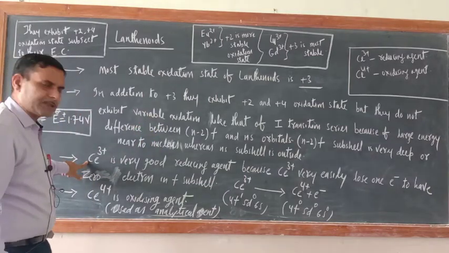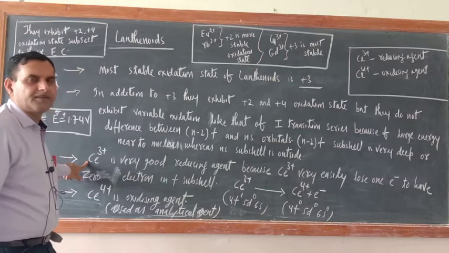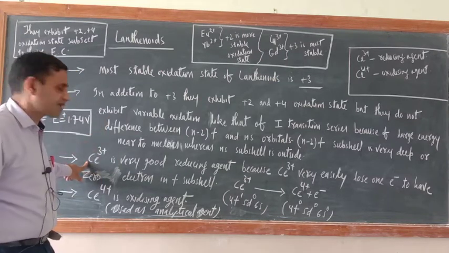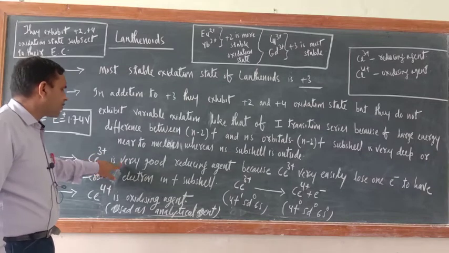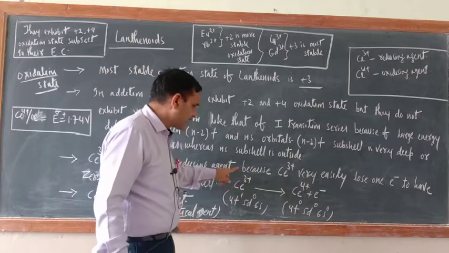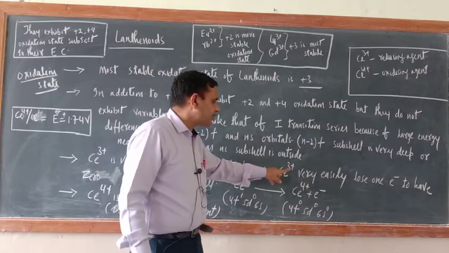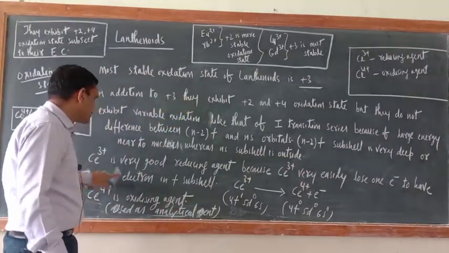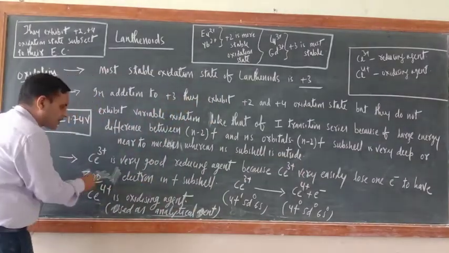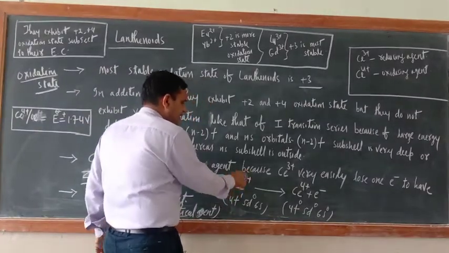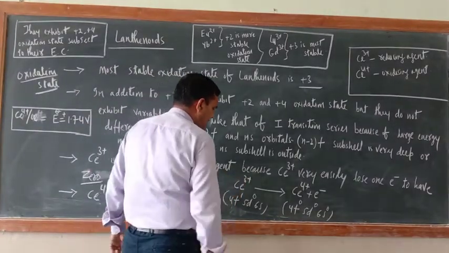Now this is a question which has been asked in many previous year CBSE exams. Ce3+ is a very good reducing agent, because Ce3+ very easily loses 1 electron to have 0 electrons in the f subshell. Now just see Ce3+. What is the meaning of Ce3+?